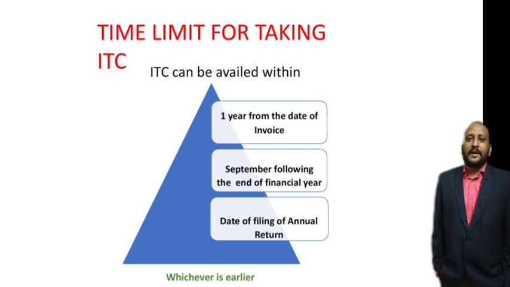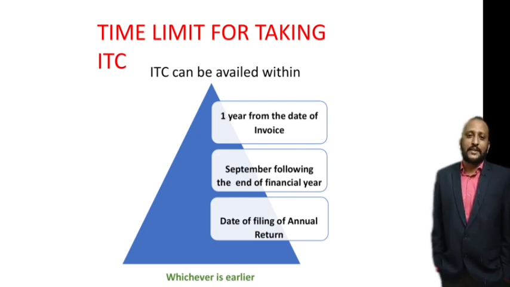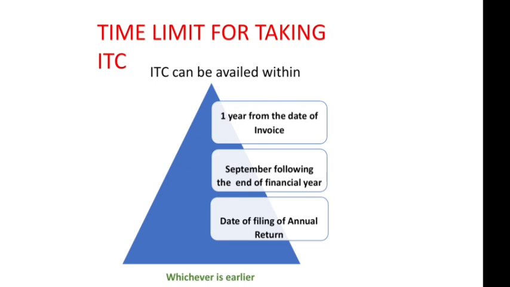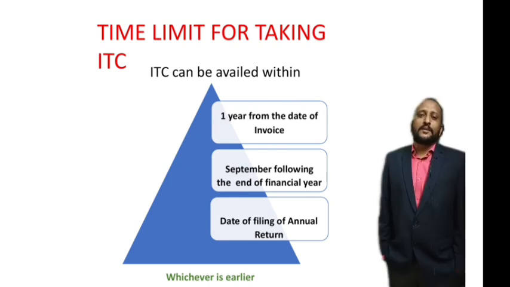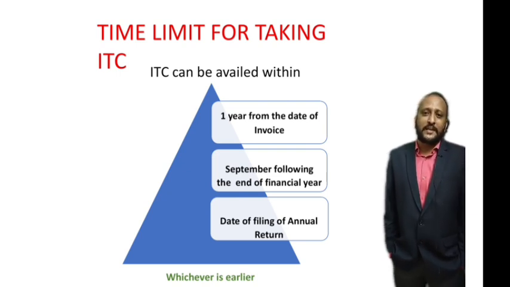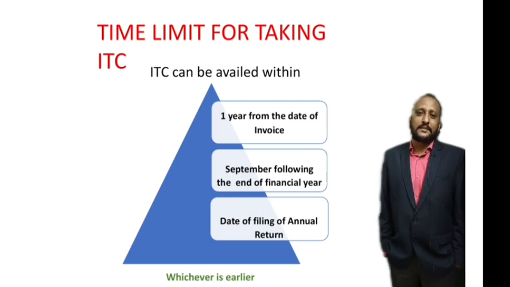Now, let us finally see the time limit for taking ITC, the time period within which a dealer can avail the ITC. If you look at the diagram on my slide, ITC can be availed only within 1 year from the date of invoice. For example, if the invoice is raised in January, you can avail ITC up to 31st December of that year. You can't avail ITC if it exceeds 12 months, a period of 1 year. The date of invoice should not exceed more than 1 year.